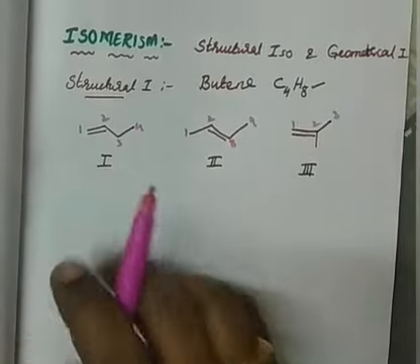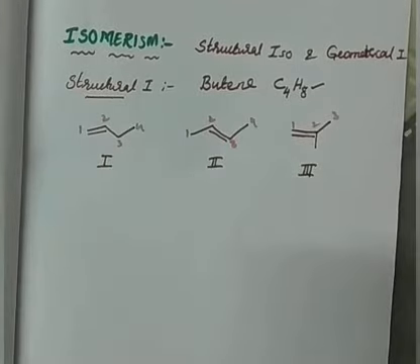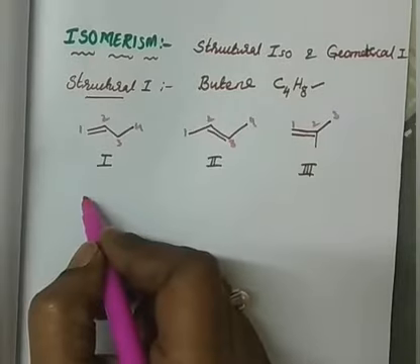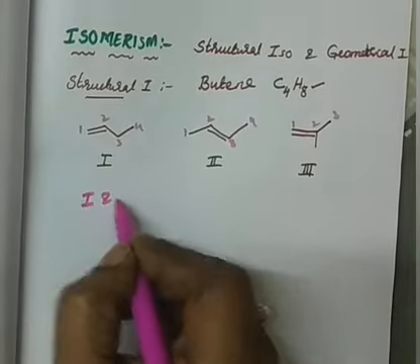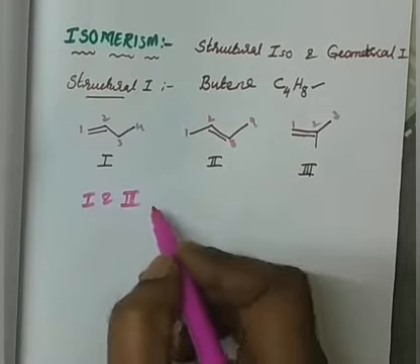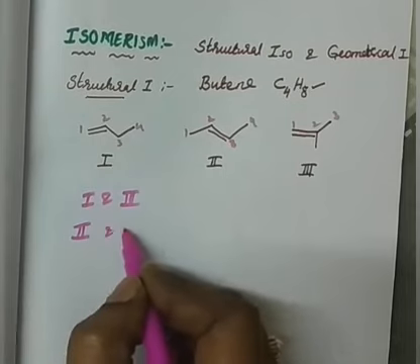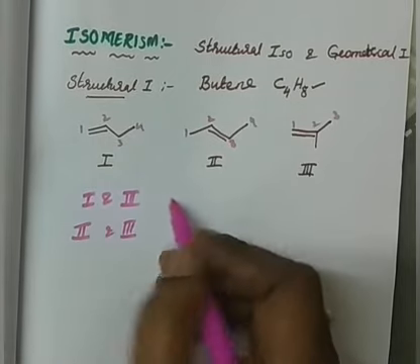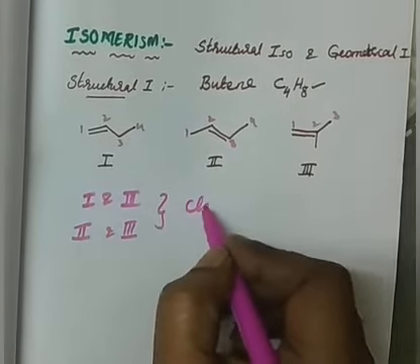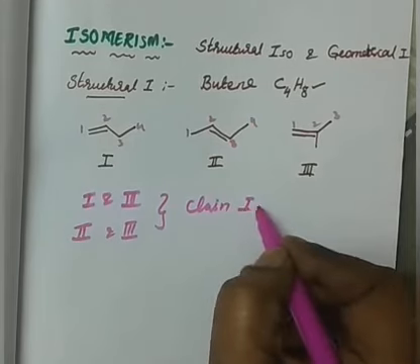Branching: here a straight chain is there, and here a branched carbon chain is there. Therefore number 1 and number 3, and 2 and 3 also, both are examples of chain isomers.